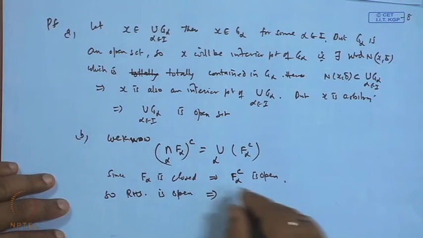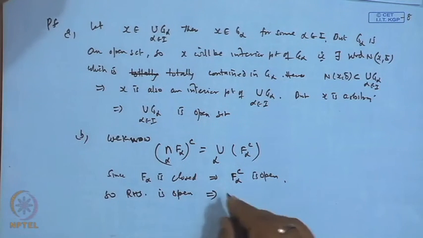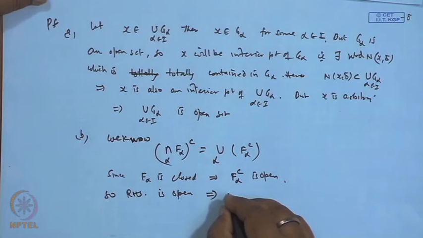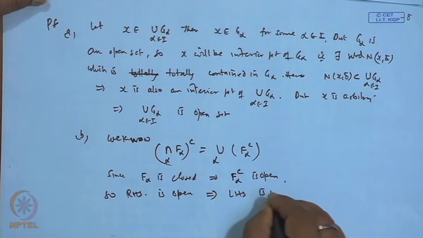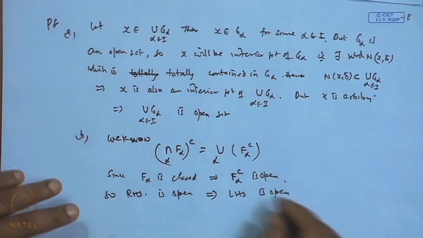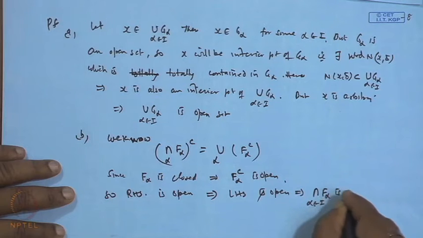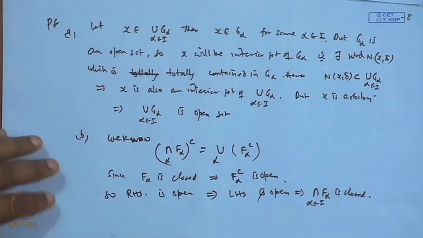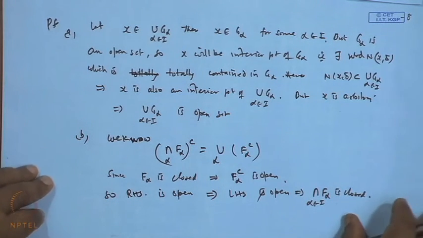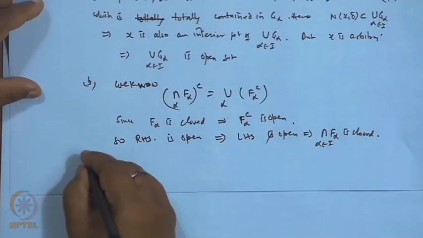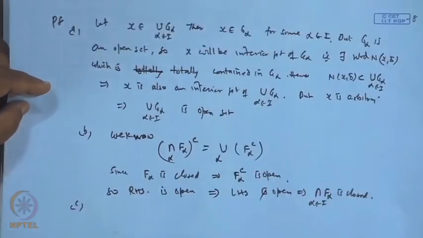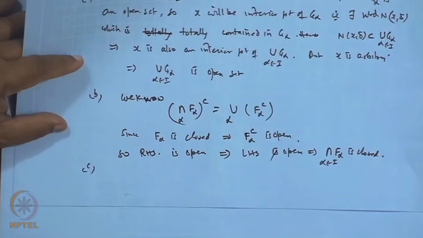Therefore, the left hand side is open. So, the complement of the complement is closed. This implies that the arbitrary intersection over alpha belongs to I is closed. That proves it.